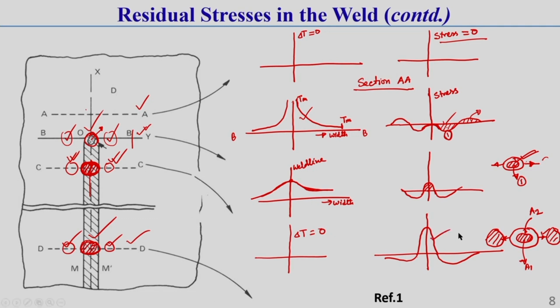So this is the final shape of the residual stress distribution in a weld cross section. Just keep this in mind. In the weld zone it is tensile in nature, and away from the weld zone it is compressive in nature, and this residual stress is self-equilibrating in type. That means the proportions of compressive and tensile stress are equal, because this is generally a self-equilibrium condition. You should keep this in mind. Here, this axis is actually stress and this is actually distance.